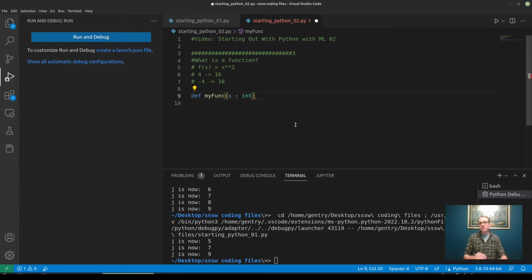And now to start defining the body of my function definition here, I need to drop down into a block of code, and that means I'm going to indent. Remember that the Python language always uses indentation to show that a block of code belongs to some particular segment: a function definition, an if statement, an else statement, a while loop, a for loop. They all use indentation to indicate that some code belongs to some segment of the program.